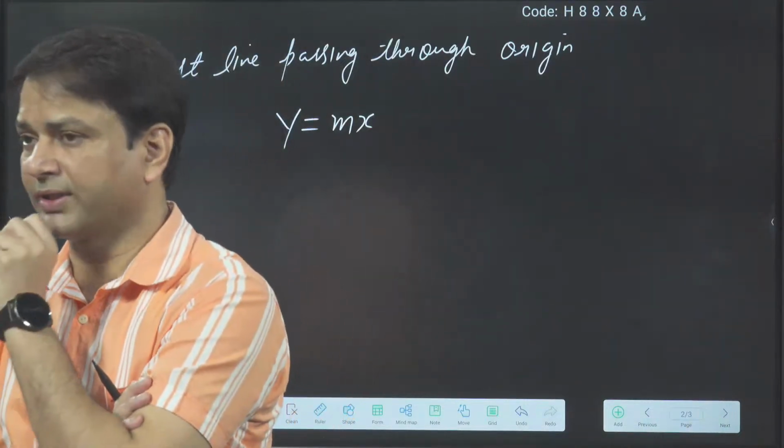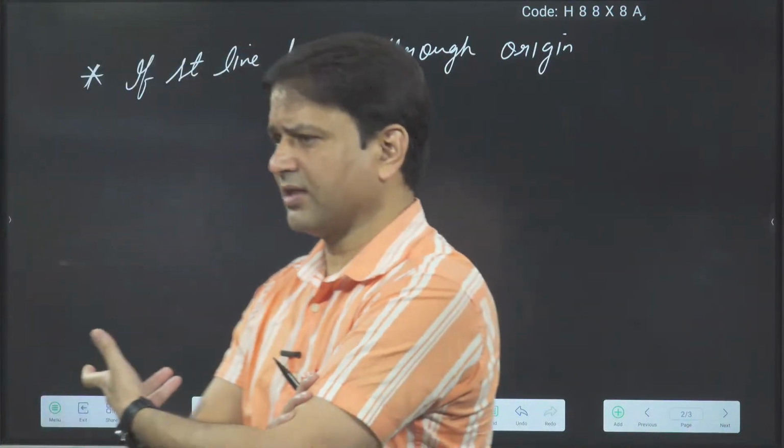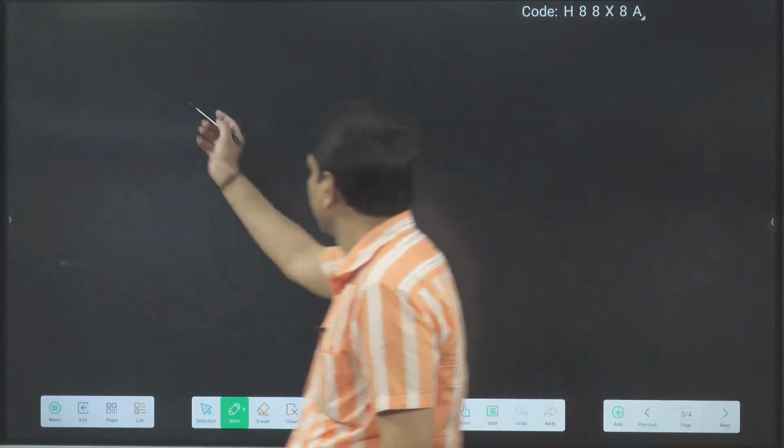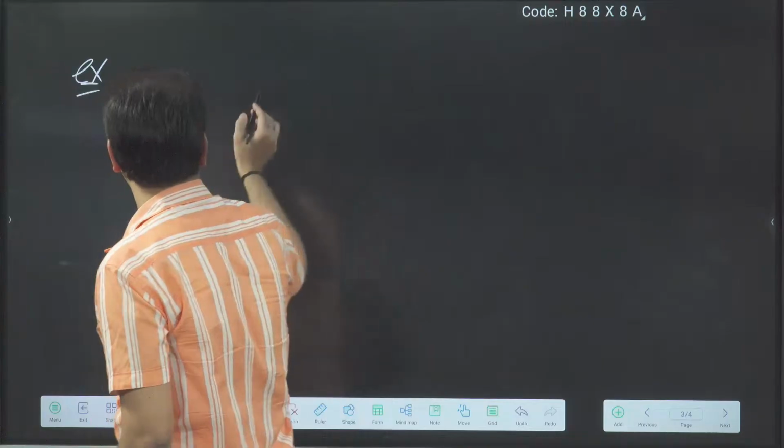Okay, now listen to one more thing. Sometimes a question will directly ask what the x-intercept is and what the y-intercept is. So I am giving one example.